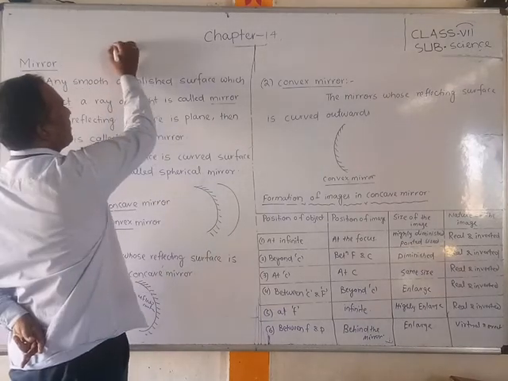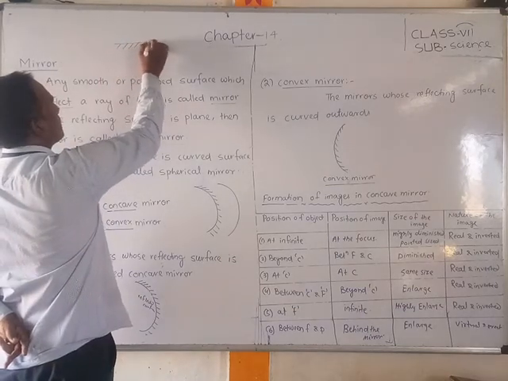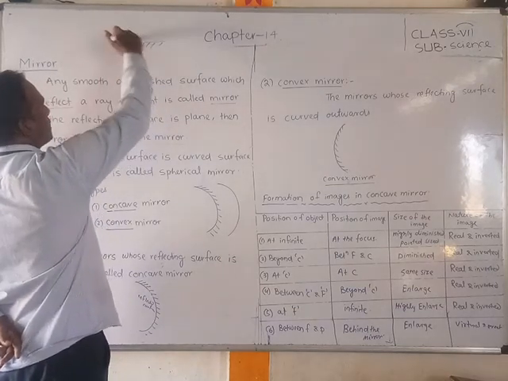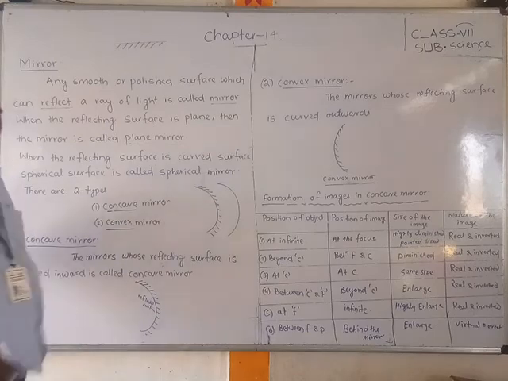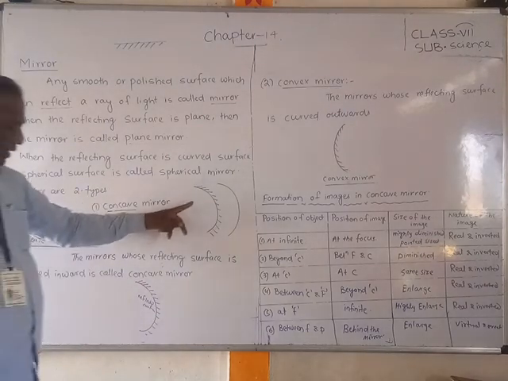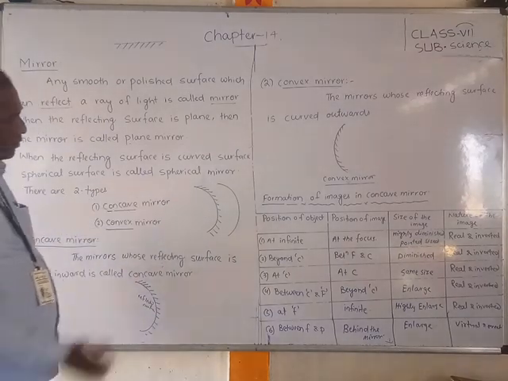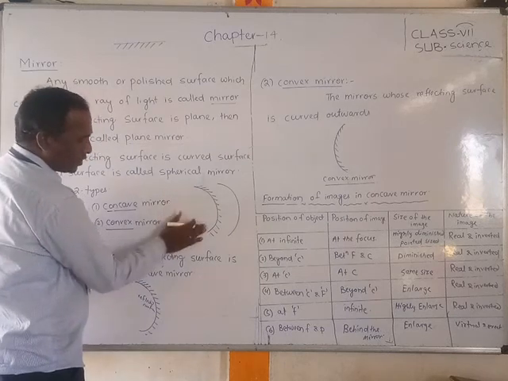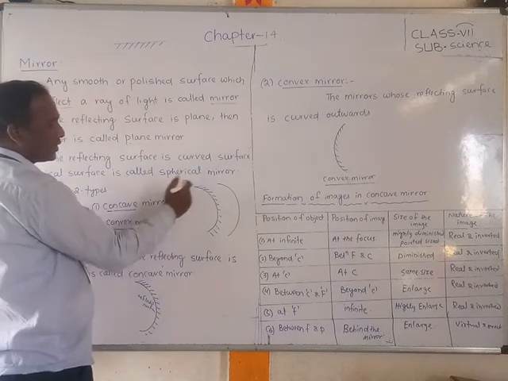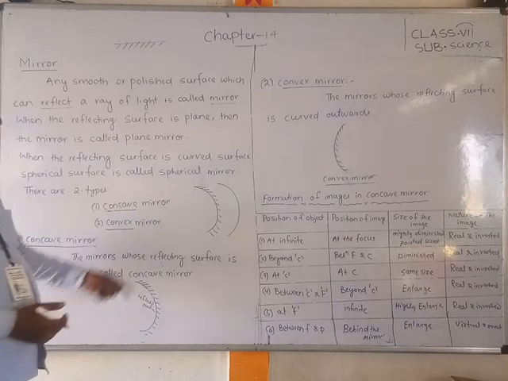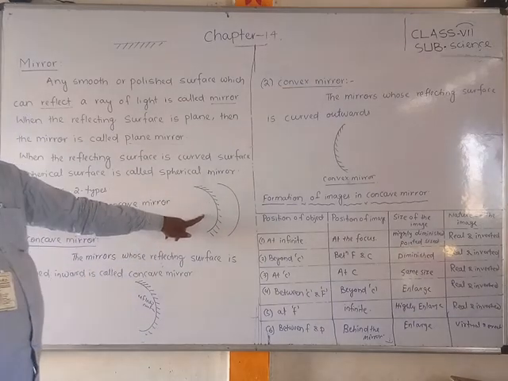Already I have told how the mirror inside is like that. This is a plane mirror. This side is a smooth surface, and the opposite side is an opaque substance, the same as this curved one. This side is a smooth surface, and this is an opaque substance that light cannot transfer through. So this side is the smooth surface, and it will reflect.